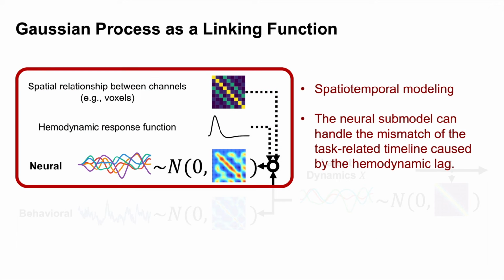The use of neural data can bring up other practical concerns, such as spatial-temporal modeling. Also, when using fMRI data, the hemodynamic lag is a crucial consideration because it causes a mismatch of the task-related timeline between the neural data and other experimental variables. GPJM can address these issues as well.